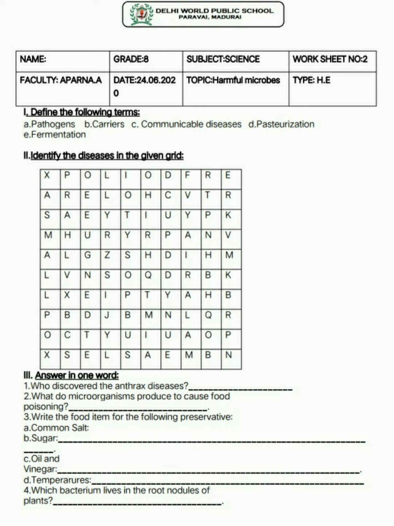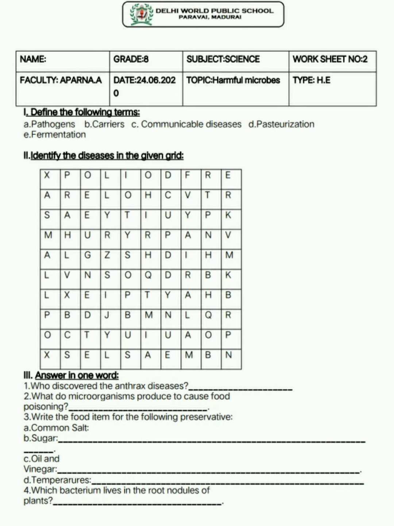Third one, write the food item for the following preservative. First one, common salt. Common salt is used to preserve fish, meat, even chips and pickles. Sugar, as you all know, is used for jams and jellies. Oil and vinegar preserve fish, meat and pickles. Next, temperature: mainly milk items. Which bacteria live in the root nodules of plants? Rhizobium. Okay, Nitrobacter and Nitrosomonas.